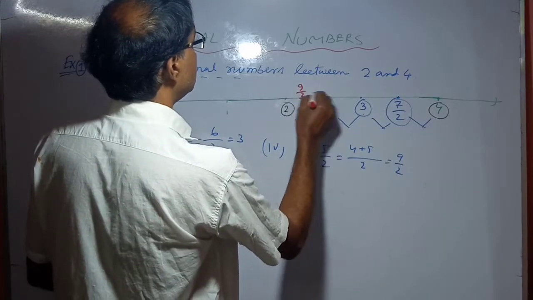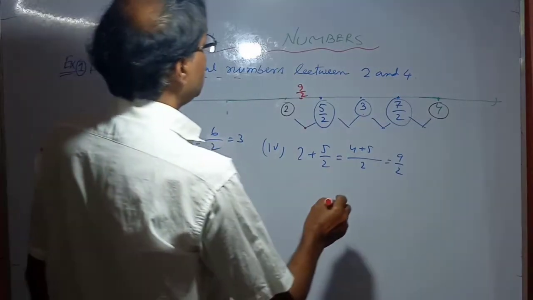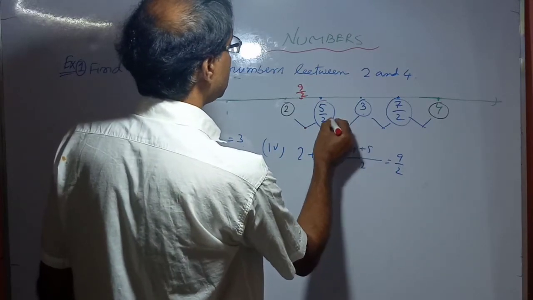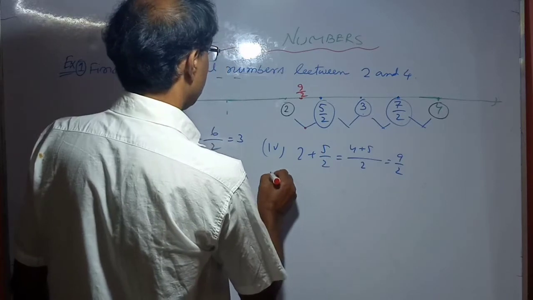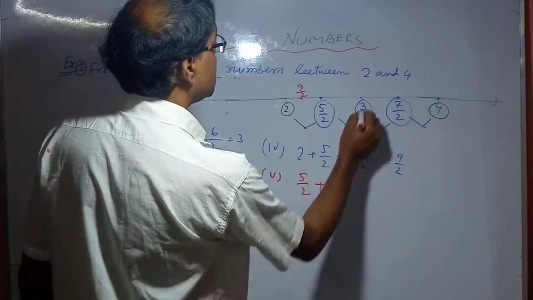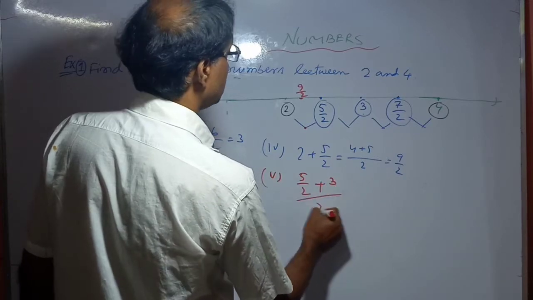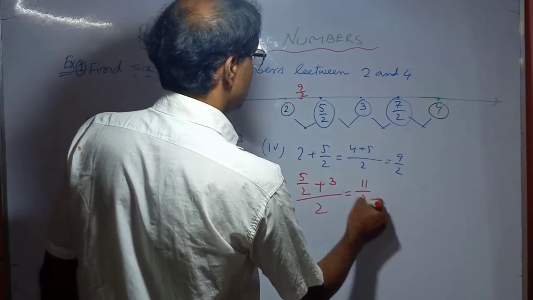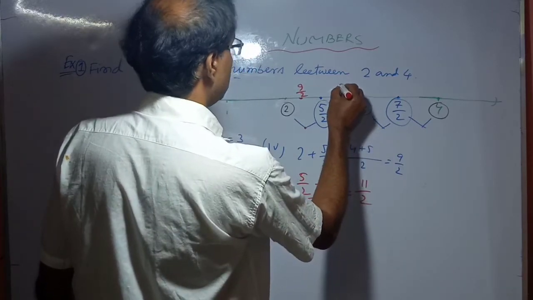Again we divide the middle point of these. The fifth rational number is (5 by 2 plus 3) by 2, which gives 11 by 4, also a rational number.